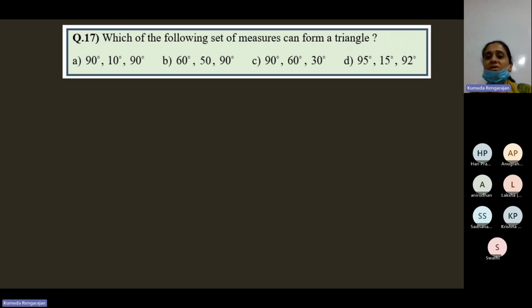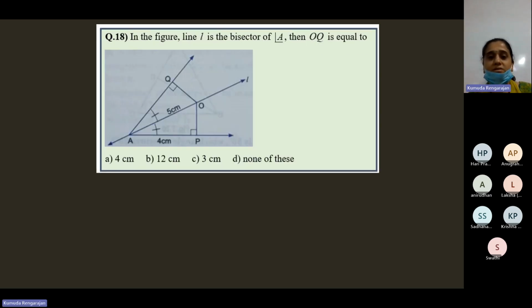Which of this cannot form a triangle? Wherever the angle sum property is more than 180 or less than 180. If you add and you get more than 180 or less than 180, a triangle cannot be formed there. Option? Which of this can form a triangle? So option C. Correct.